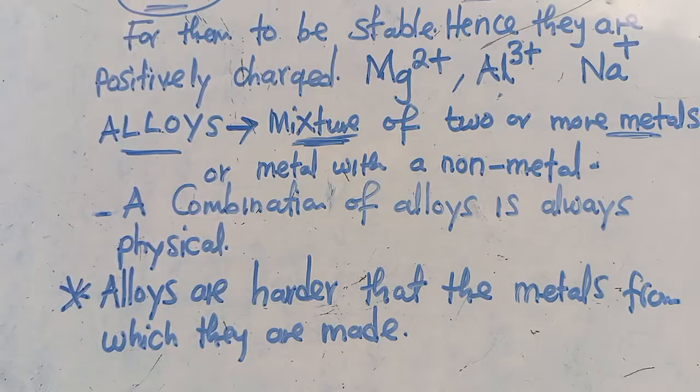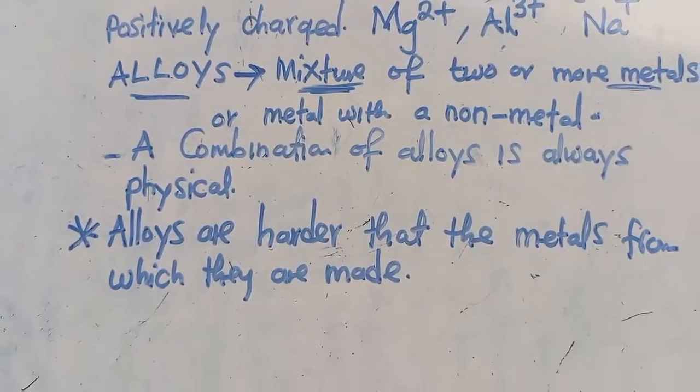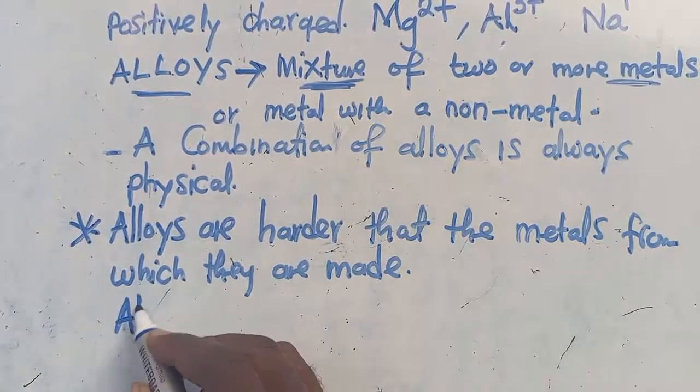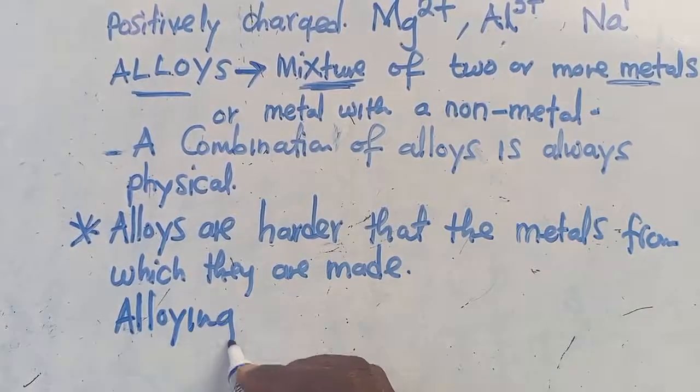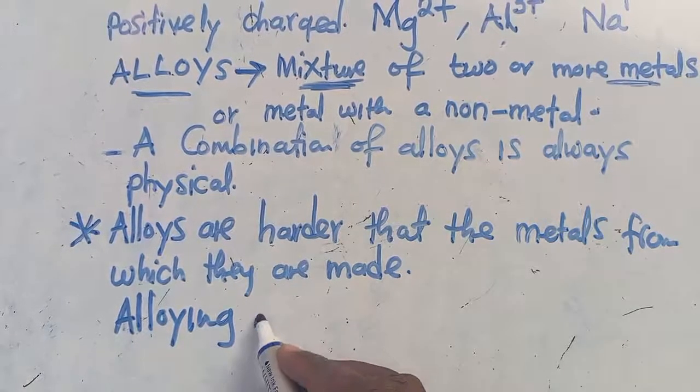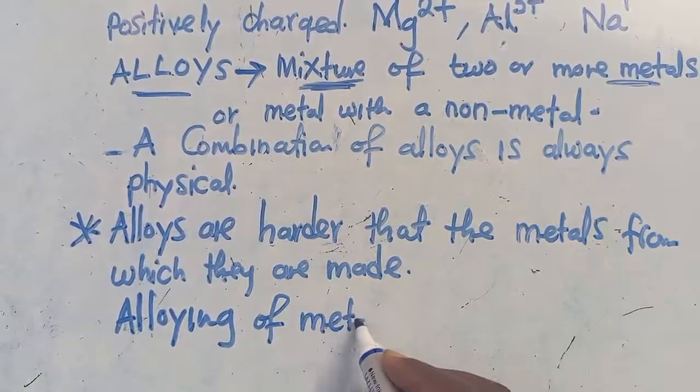And I guess we are all writing down notes. So I want you to understand that alloying a metal is one way of increasing its strength. So in terms of alloying, combining metals. I don't know why these markers are not working. So alloying of metals is what?